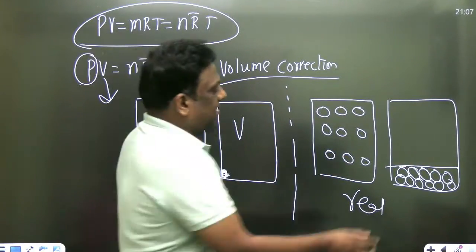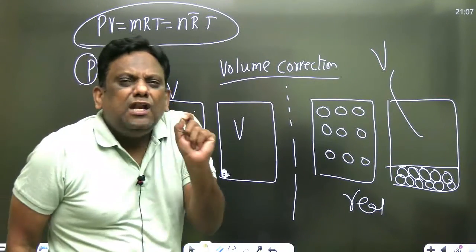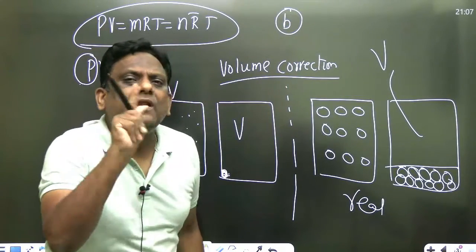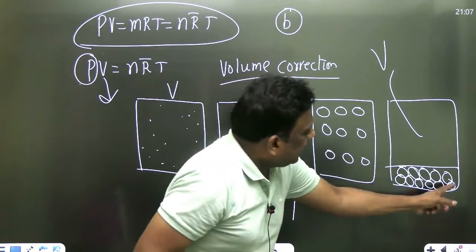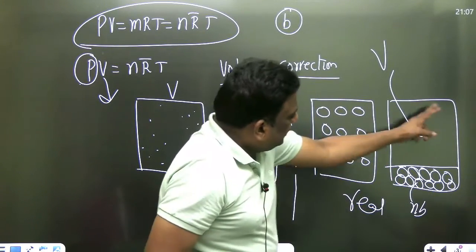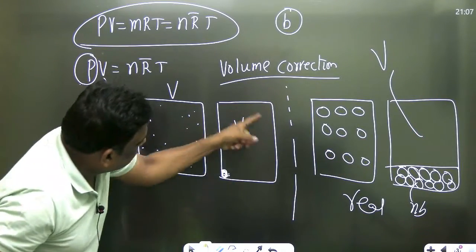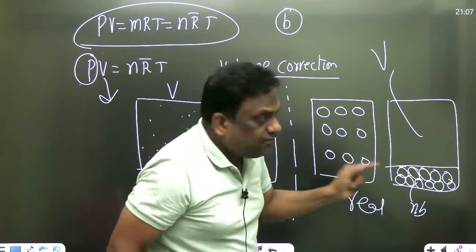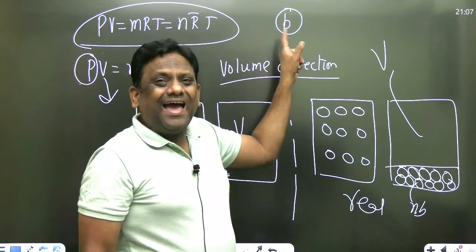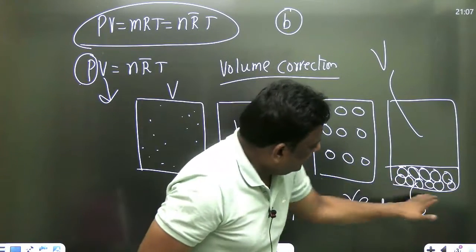So what should we do, sir? What will this be? This I can write. If 1 mole is occupying B space, and if there are n moles, the total is nB. So the effective free space that you are getting, in this case it is V. But if 1 mole occupies B volume, n moles will occupy n into B. So this is nB.